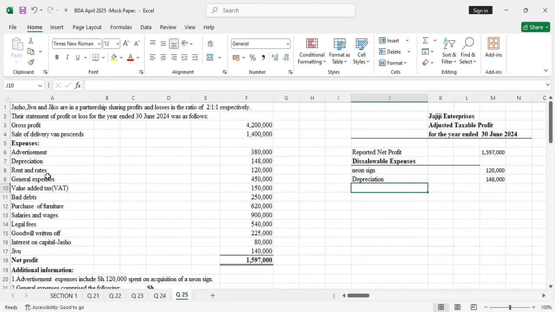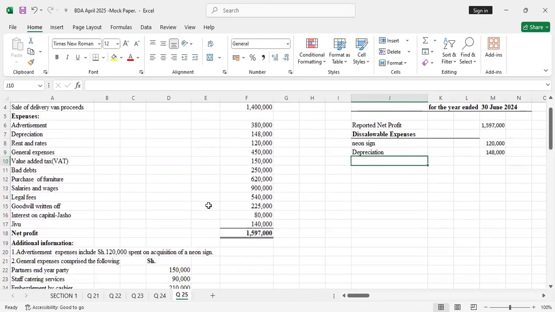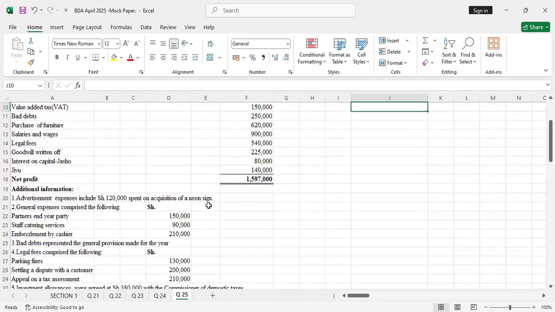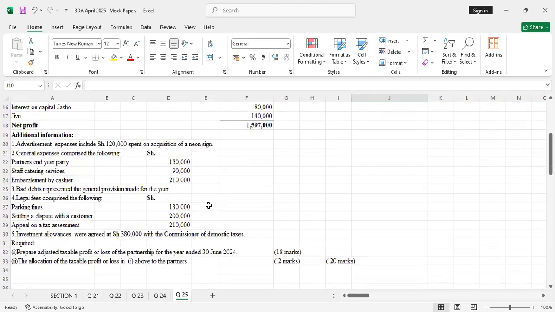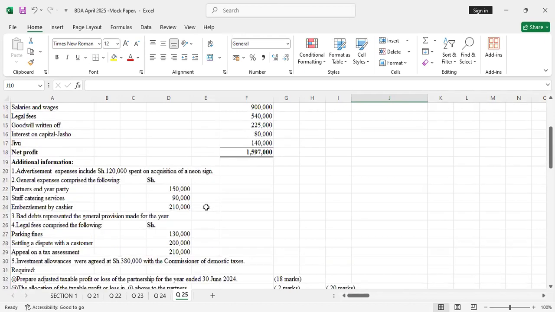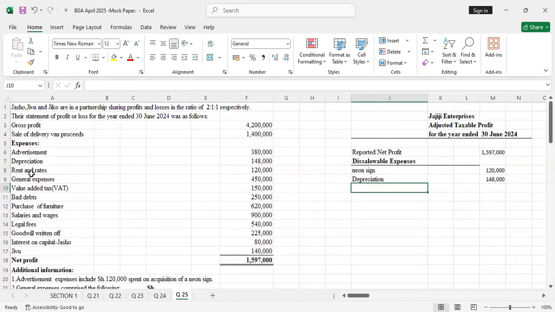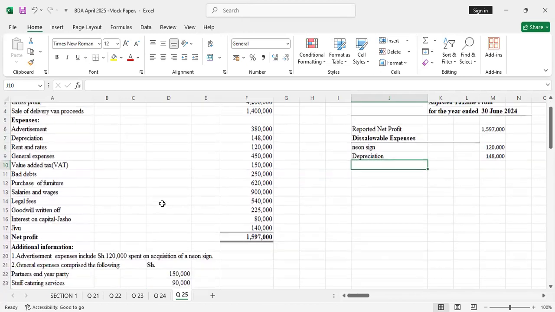So we have rent and rates. And was there any adjustment to rent and rates in the additional information? No, there was no specification. So we'll take this as allowable because rent and rates must be related to the business, because they didn't specify.